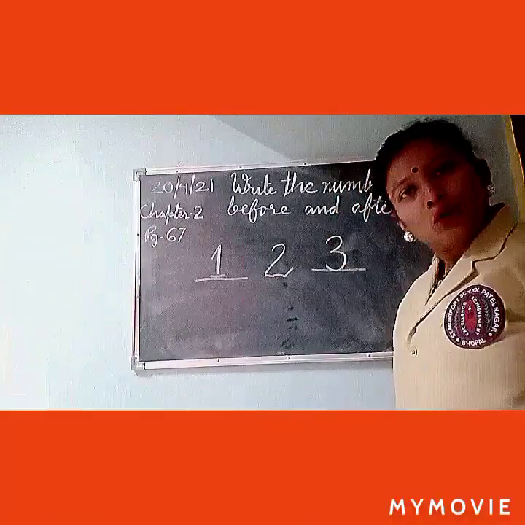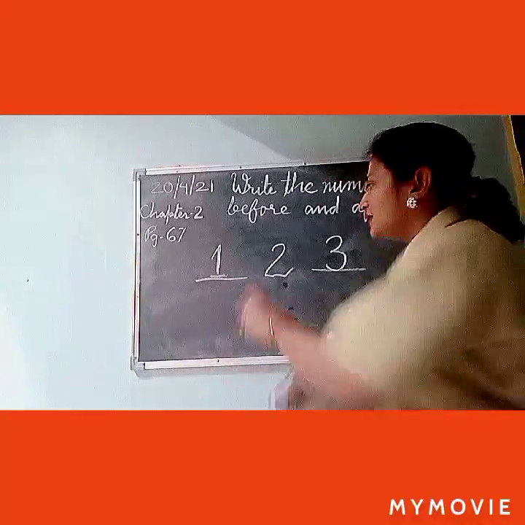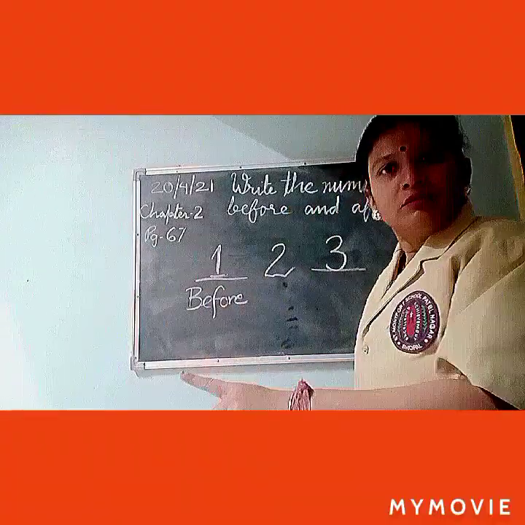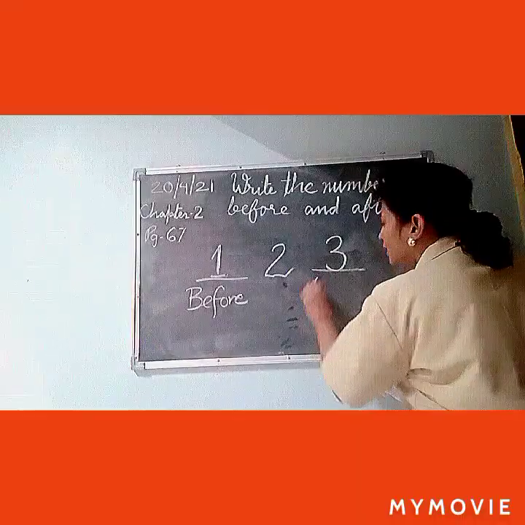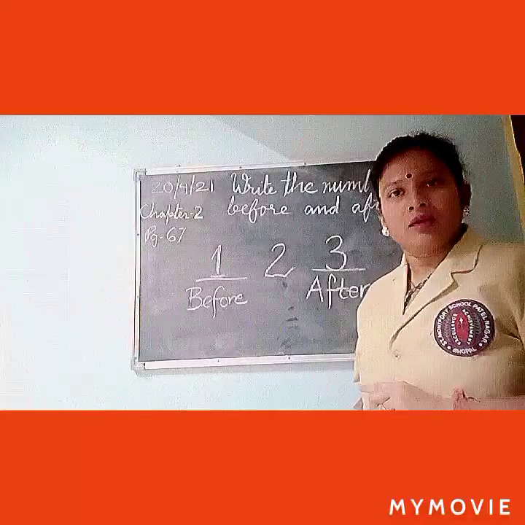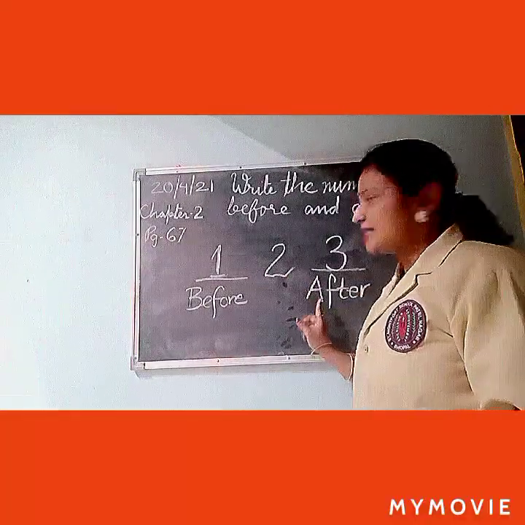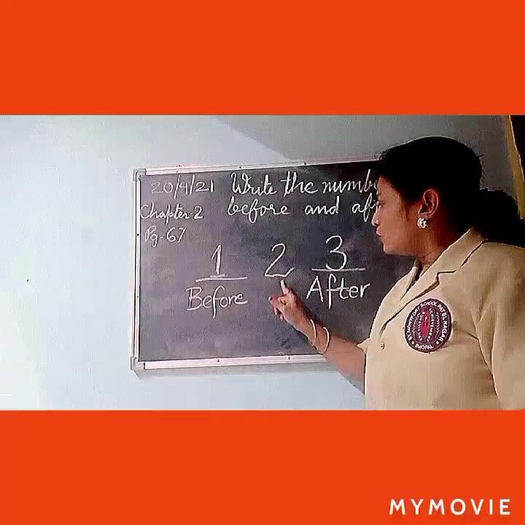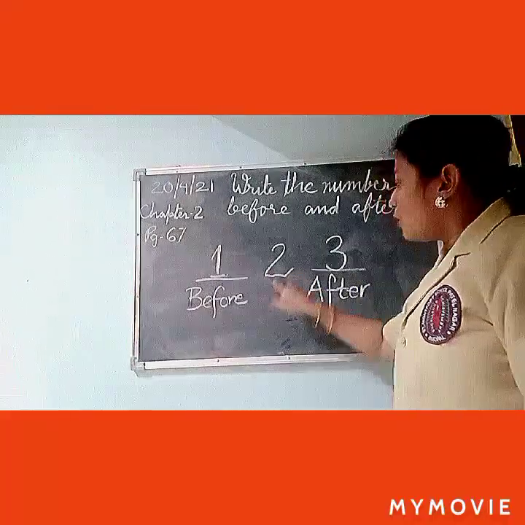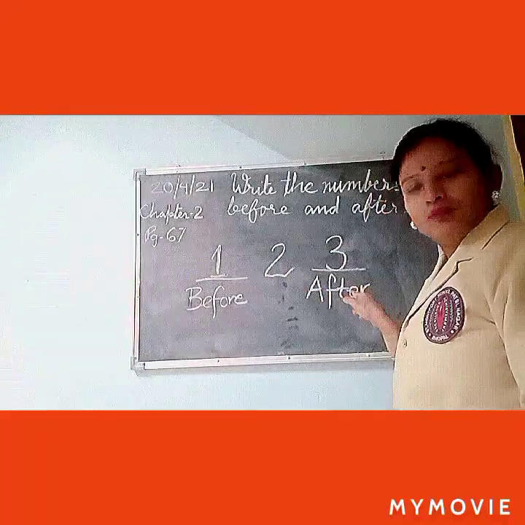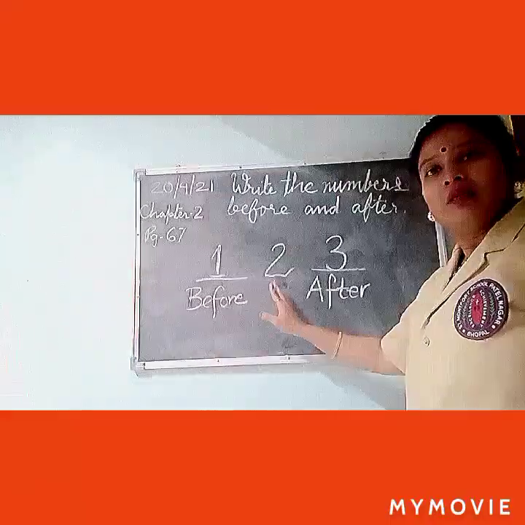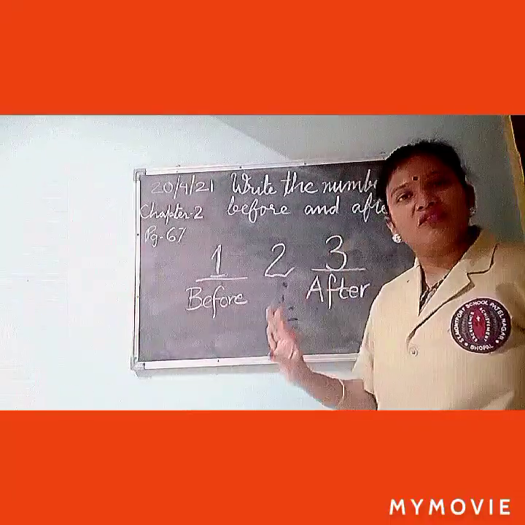Isn't it? Now I think you got the answer that before means the number less than 1, and after means when we have to plus 1 in the given number. When we minus 1 from 2, we will get 1. And when we plus 1 with 2, we will get 3. So, the number before will be less and the number after will be more than the given number.